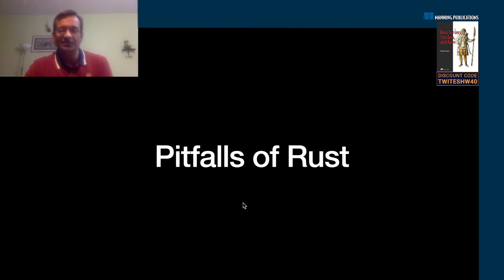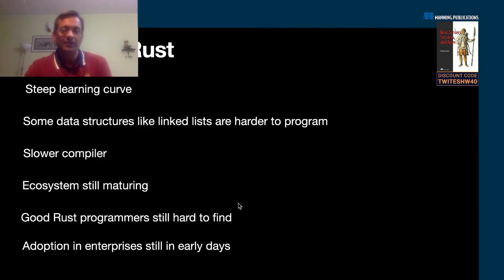Now, no discussion is complete if I only tell you one side of the story. Before you think of adopting Rust for web development, especially web development, now this is true for any programming you do in Rust, but in web development, because there are a lot of good frameworks, whether you're coming from Ruby with Ruby on Rails, whether you're doing Python with Django or Flask, or you're doing Spring with Java, Node.js, a lot of these frameworks have kind of spoiled developers, with their easy to use semantics and abstractions.